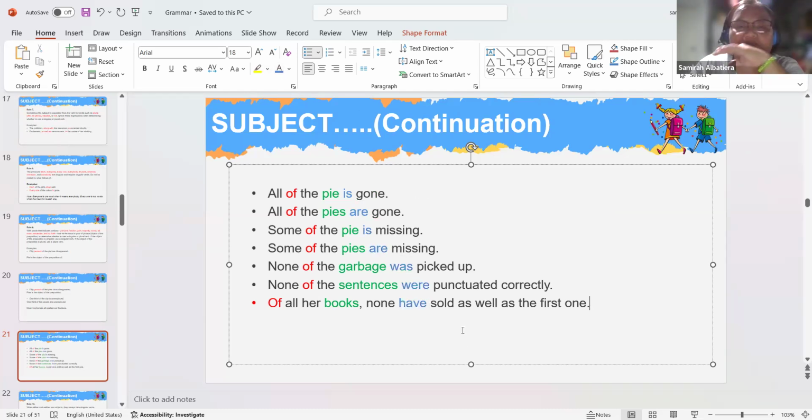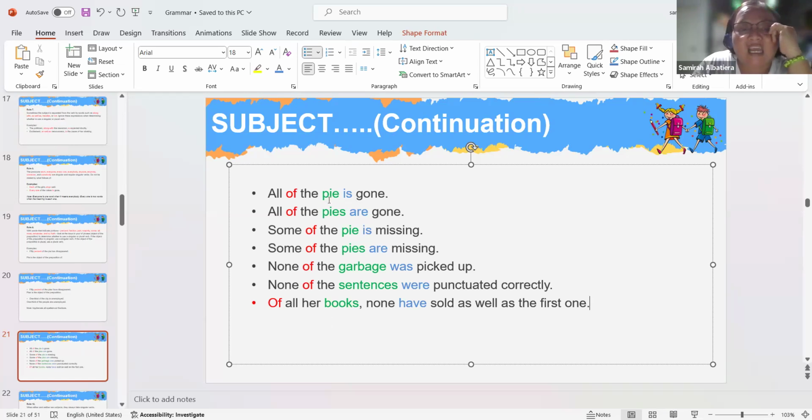Okay, look at that. Everything which is colored green are all your object of preposition of. Every word which is colored blue is your verb. And every word which is colored red is the preposition of.